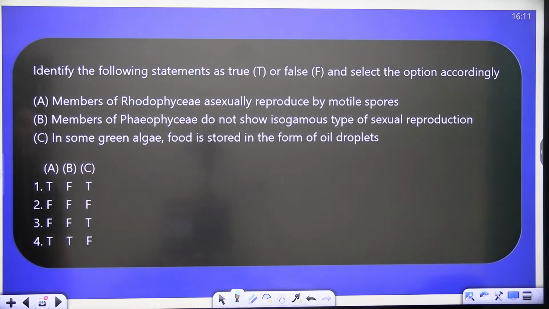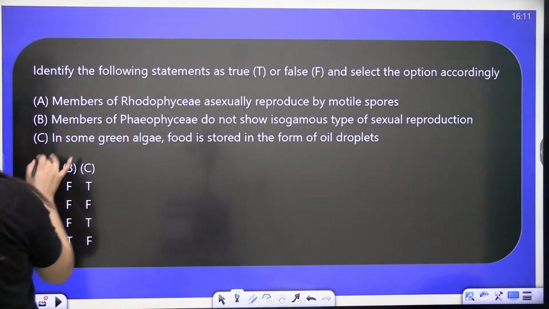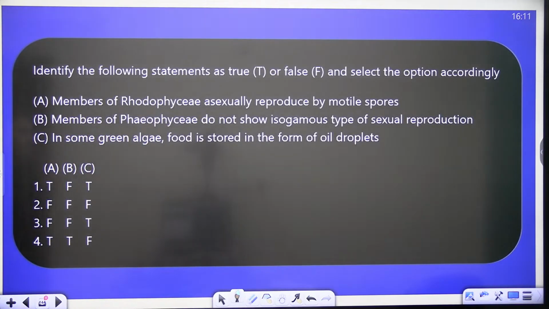Next, members of Rhodophyceae asexually reproduce by motile spores. Members of Phaeophyceae do not show isogamous type of sexual reproduction. In some green algae, the food is stored in the form of oil droplets. So what should be the correct answer here?